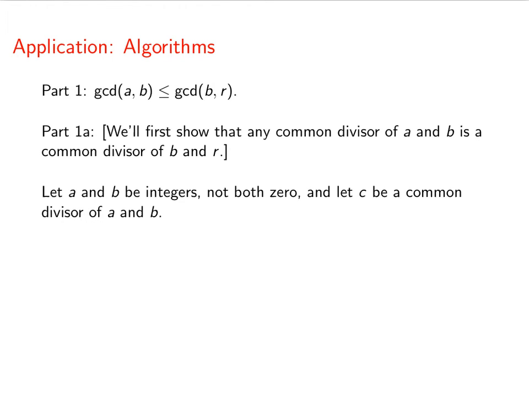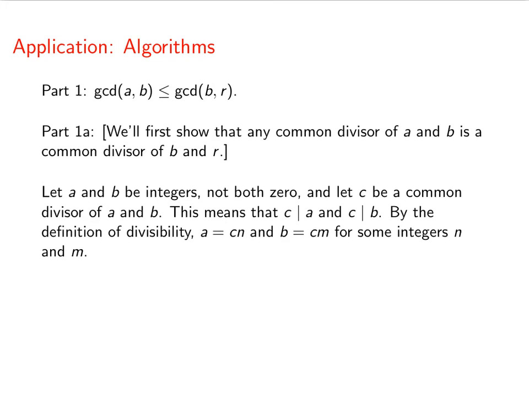Alright, so let's let a and b be integers, again, not both 0. And let c be a common divisor of a and b. We're not saying that c is the greatest common divisor, just any common divisor. And what that means is that c divides a and c divides b. Now, by the definition of divisibility, we can say that a is equal to c times n, and b is equal to c times m for some integers n and m.